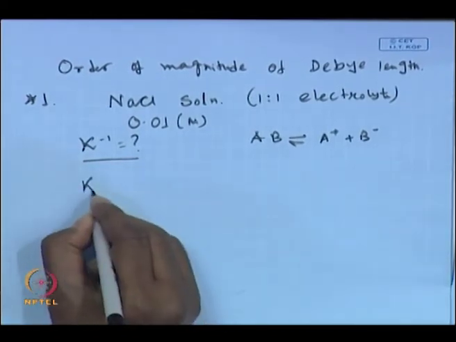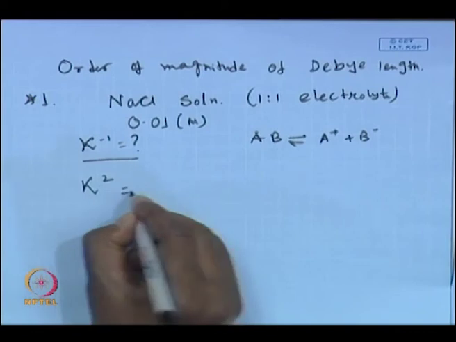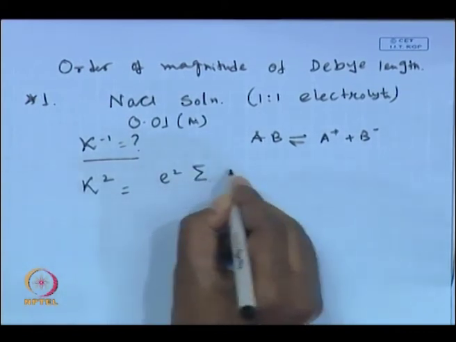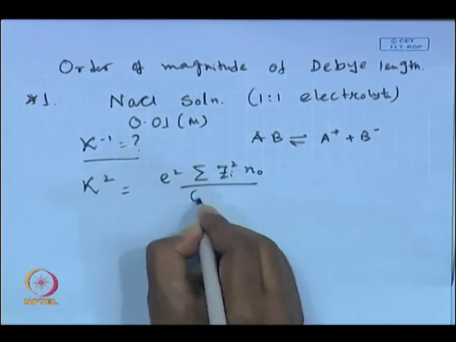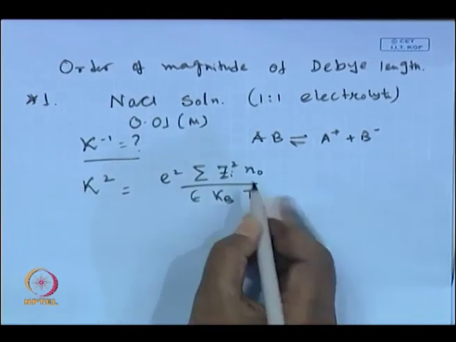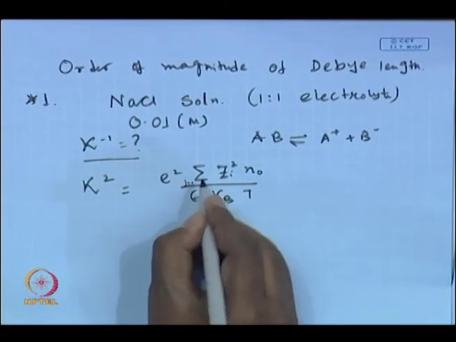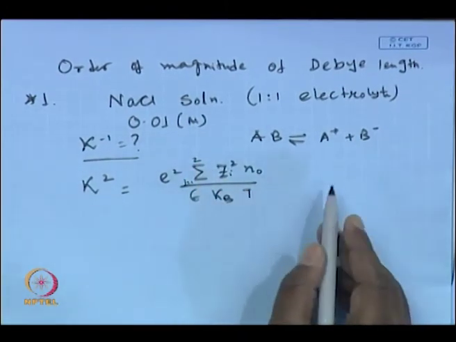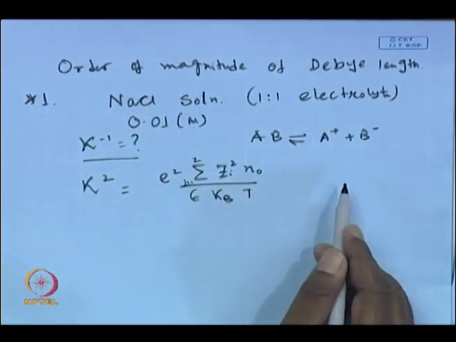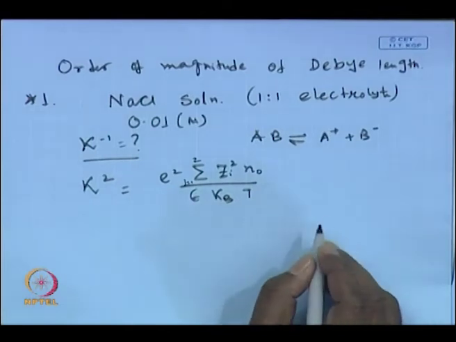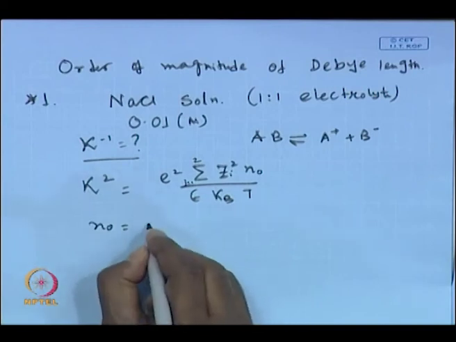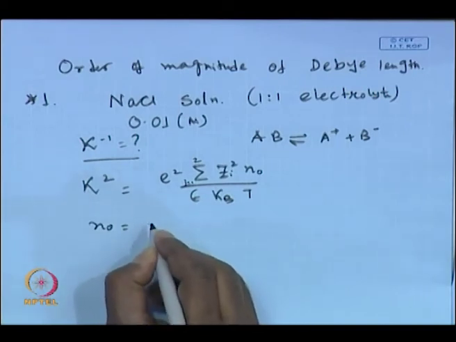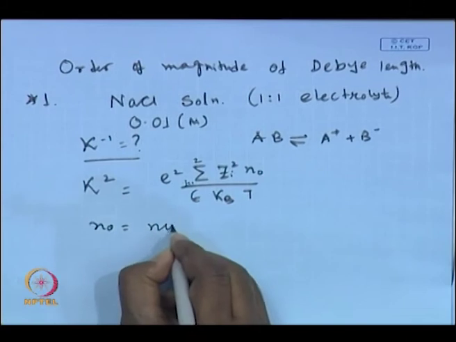Now, if you look into the expression of kappa square, this becomes e square summation Zi square N naught divided by epsilon Kb T, where this summation is over the ionic species. There are two ionic species here, one is the cation and another is the anion, that is the chloride ion. So, what is N naught? N naught is basically the number concentration of the ions, right.